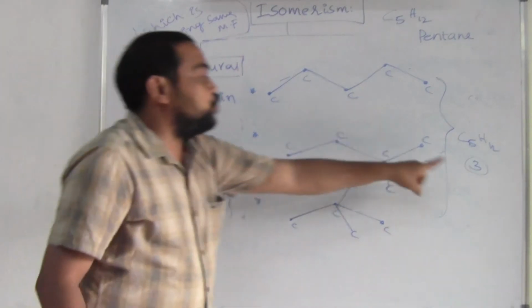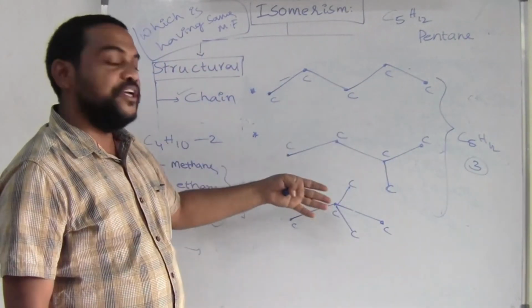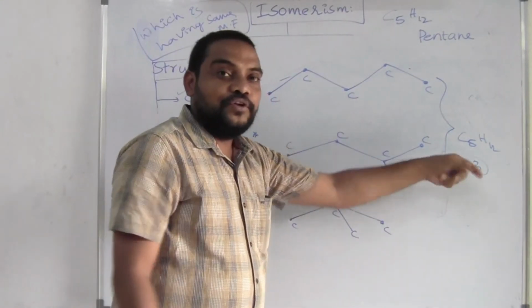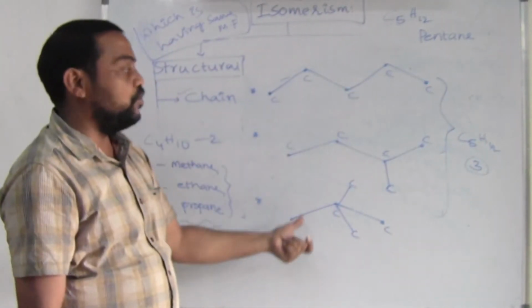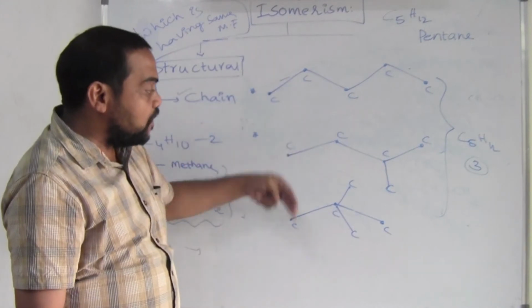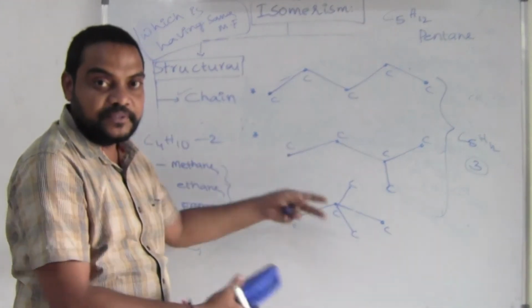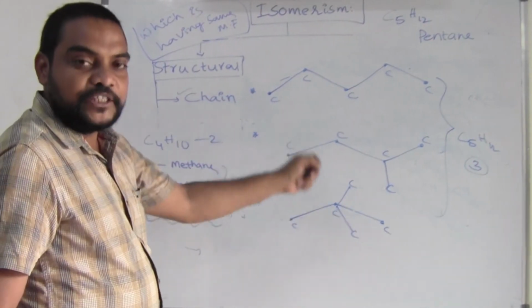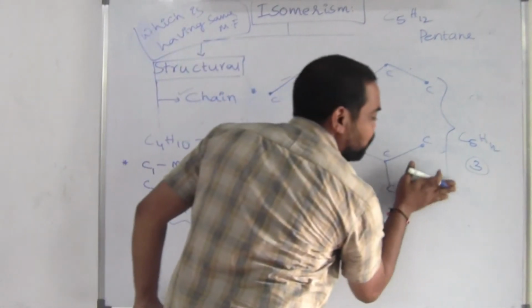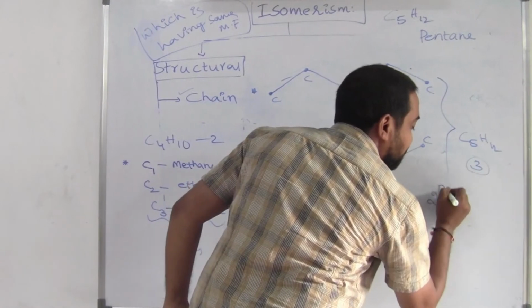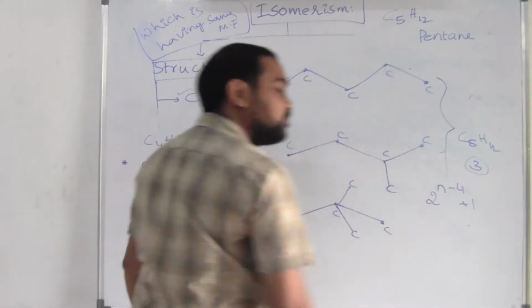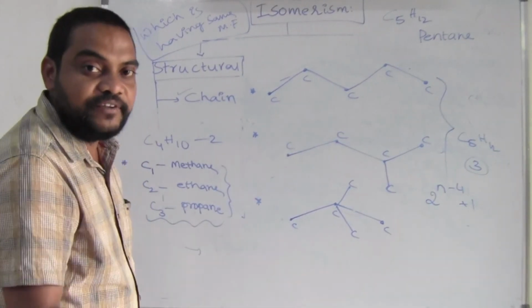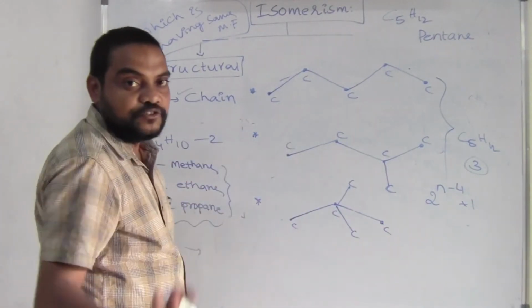So they will ask this question. In the examination, they don't ask to draw the structures. They will ask how many. So if you want to know this answer, you have to know this one. Decrease one carbon and make it a substituent. That is the simple way. Or one more shortcut method is there to explain this one. Just apply the formula, that is 2 power (n minus 4) plus 1. Then you will get the answer very easily without drawing these structures also.